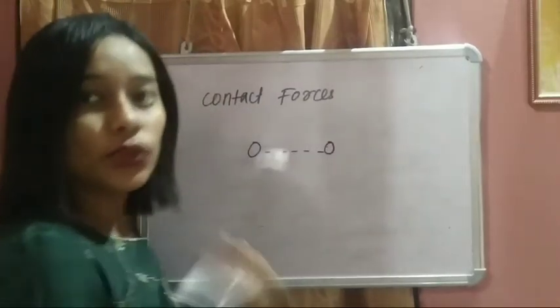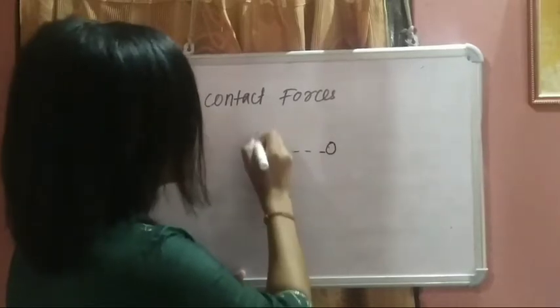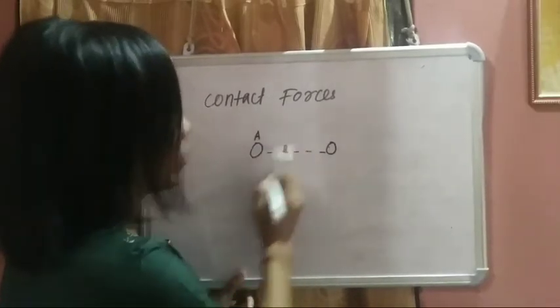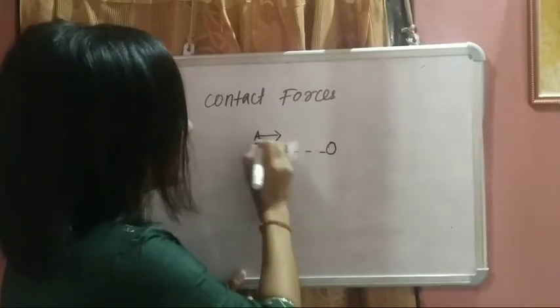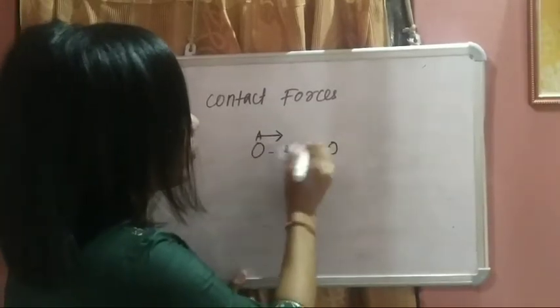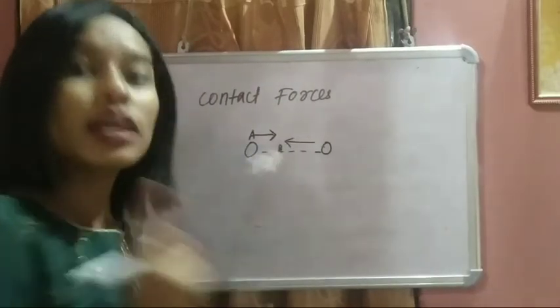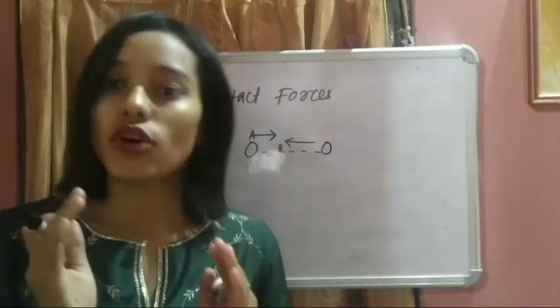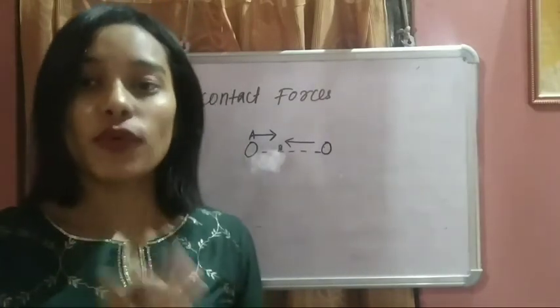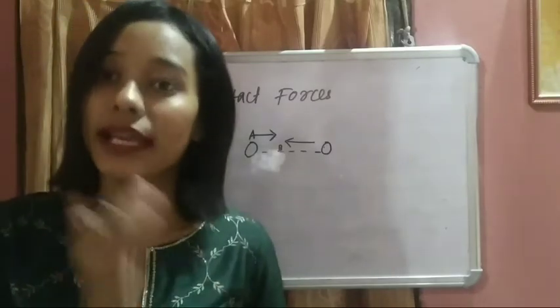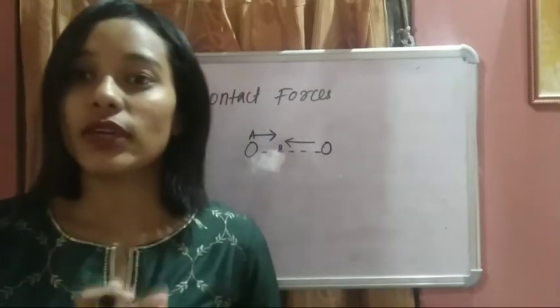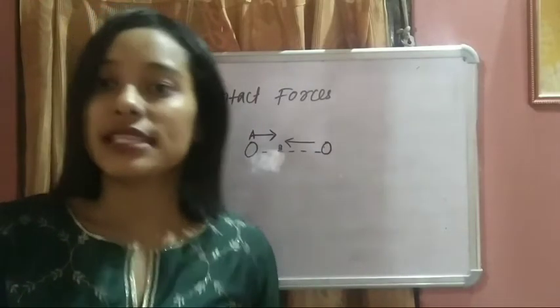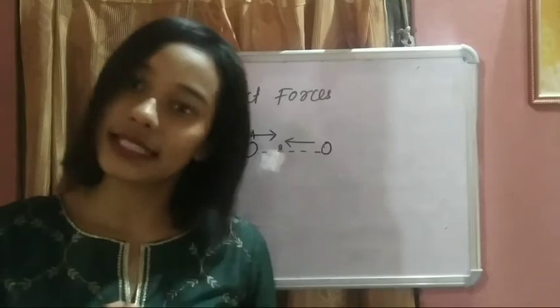Suppose you see what happened. The ball is rolling in this direction. Here it will reach and it will stop. Do you know why? Because here the object is the ball and object B is the ground. The ball is coming from this side, the force is applied from this side, and the frictional force is always opposite to the applied force. So keep in mind that a frictional force always tries to stop a moving object, and the frictional force is always in the opposite direction to the applied force. Is it clear? As a result, the net force becomes 0 and the bicycle or ball stops rolling. Is it clear?